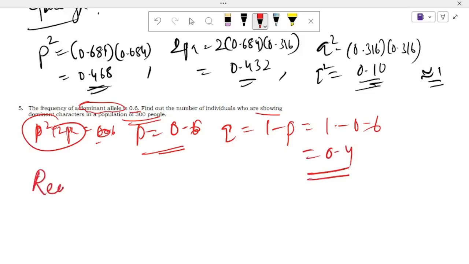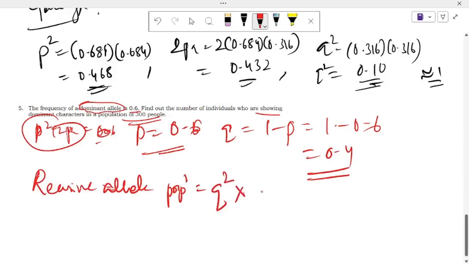Then we can calculate the recessive population. The recessive population is equal to q square into n, the number in the population.